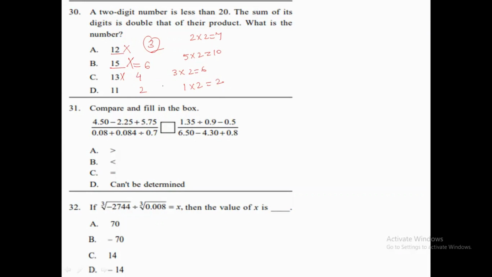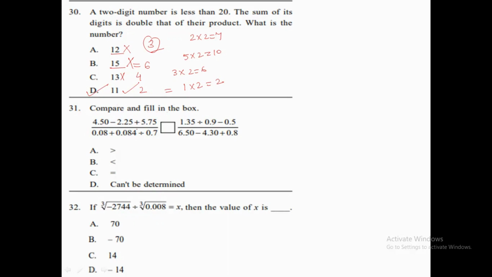Okay, yes, 2 is double of their product. So we can say 11 is our correct option, which is option D. Understood? Okay, let's move to question number 31. In question number 31, it has given us some numbers, and we need to solve it. Let's see how we can solve all these things.